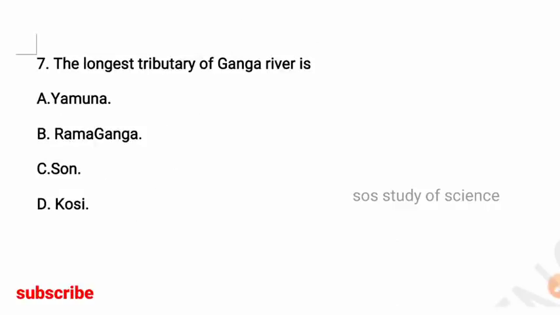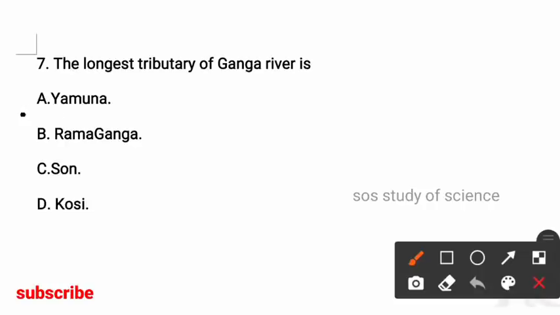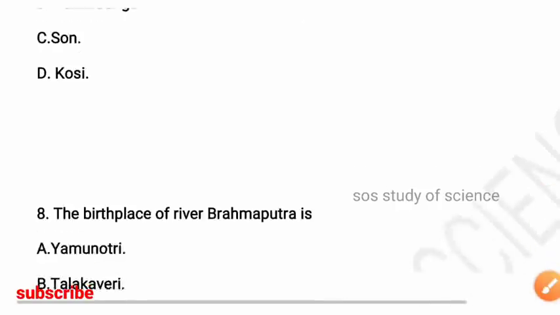The longest tributary of Ganga river is? Yamuna, Ramaganga, Son, Kosi. So here the right answer is option A, Yamuna is the longest tributary of river Ganga.